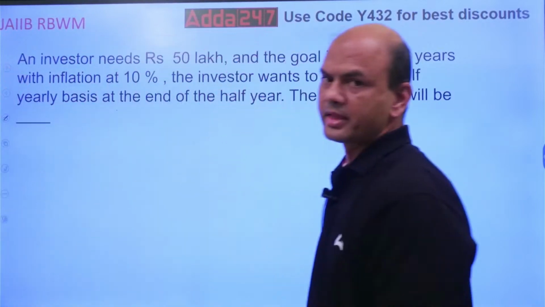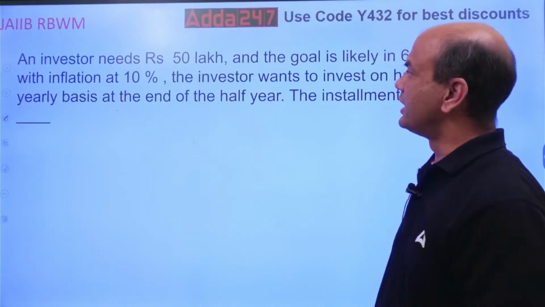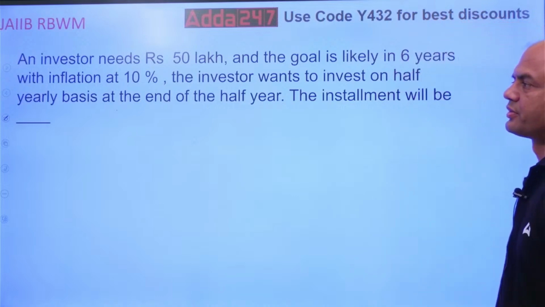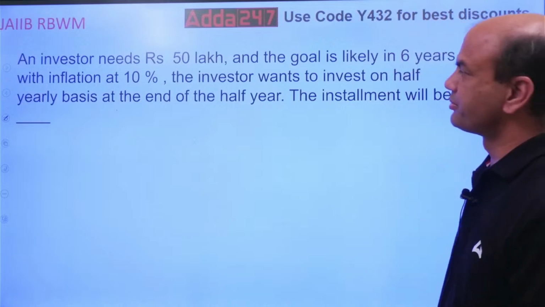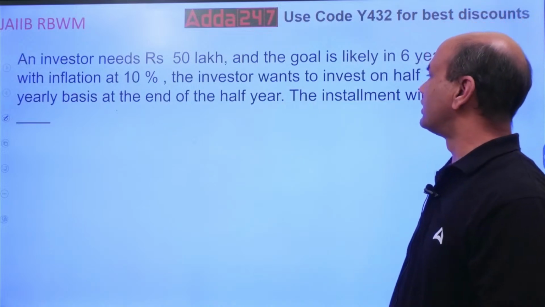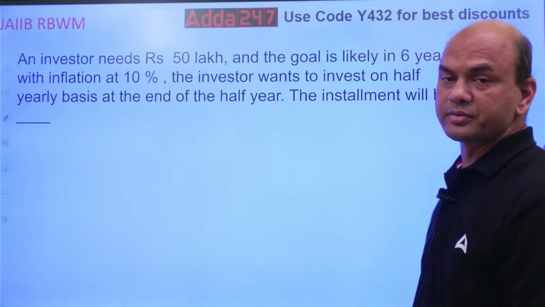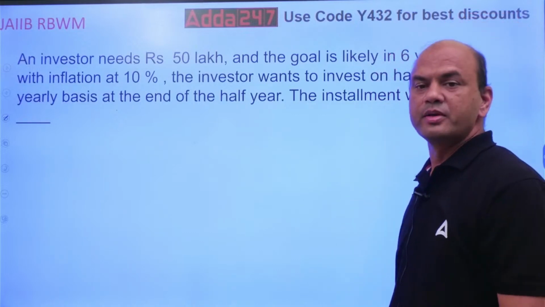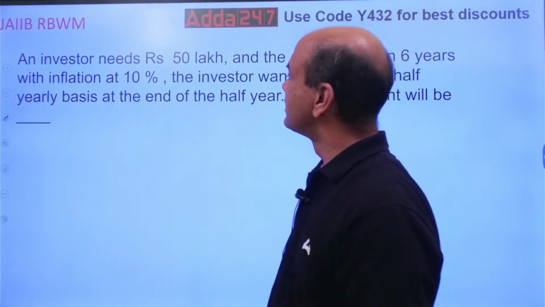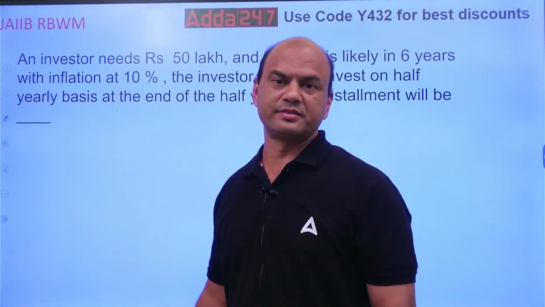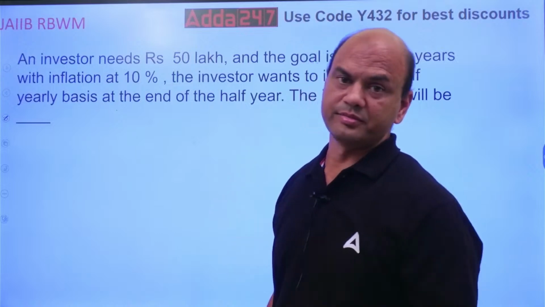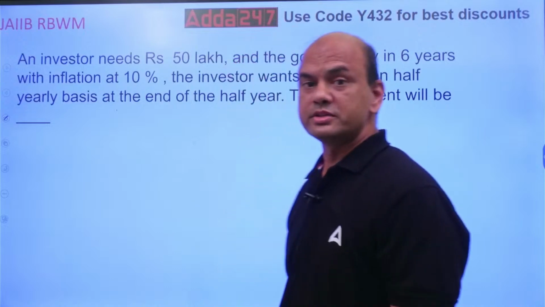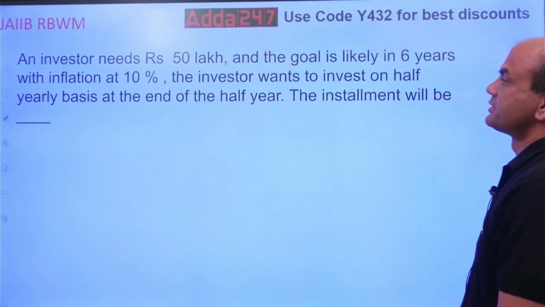See this, a similar one. An investor needs 50 lakhs as the goal in 6 years, with inflation of 10%. The investor wants to invest on a half-yearly basis, at the end of the half year, the installment will be. So the investor wants 50 lakhs at the end of the period. How will you solve this?